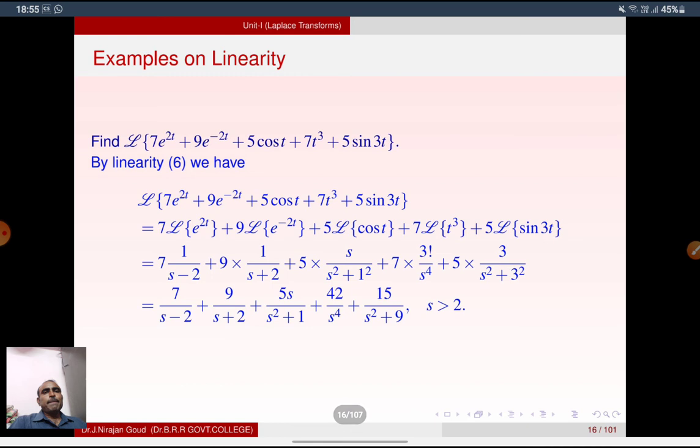In the same way, find L of 7 e power 2t plus e power minus 2t plus 5 cos t plus 7t cube plus 5 sin 3t. Apply linearity, split the Laplace transform to each function, and substitute using the formulas, we get the answer.